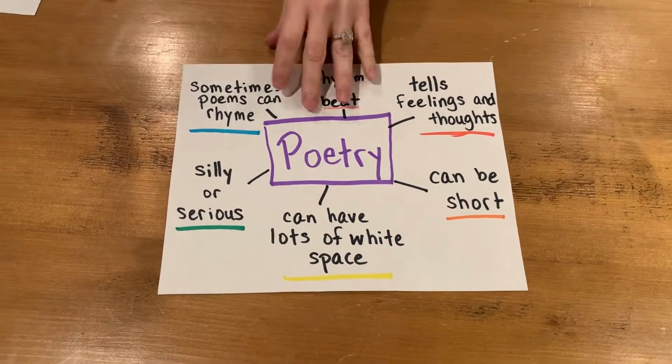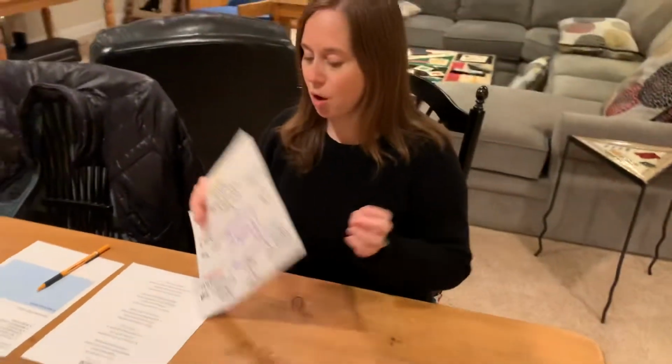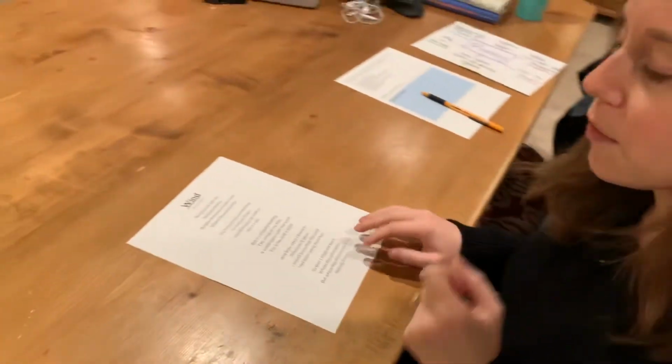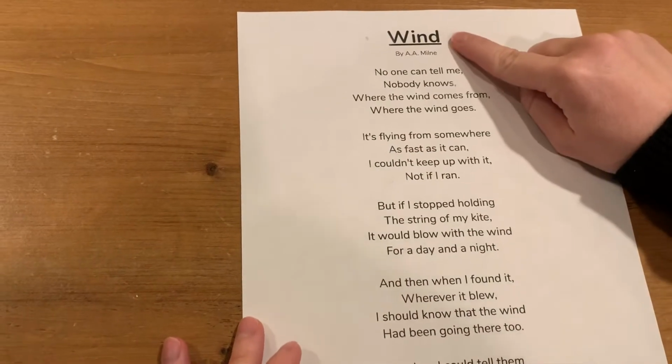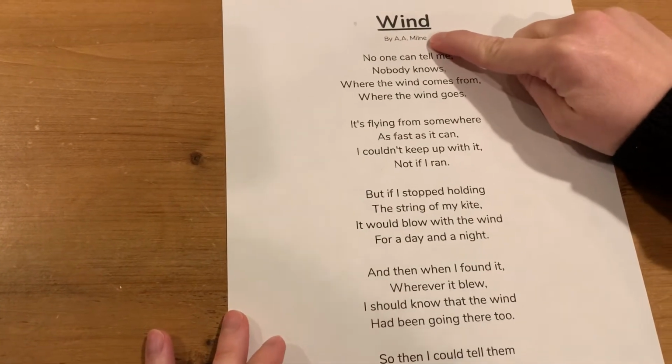So today we're going to read a poem together called Wind by A.A. Milne. And as I read, I'm going to look for some of the elements of poetry in my poem, and I'm going to show you what we're going to do with that information in just a second. Okay, so this poem is called Wind, and the poet is A.A. Milne.